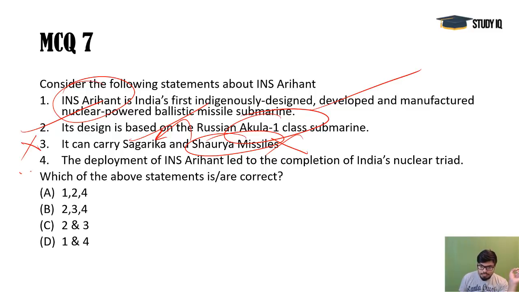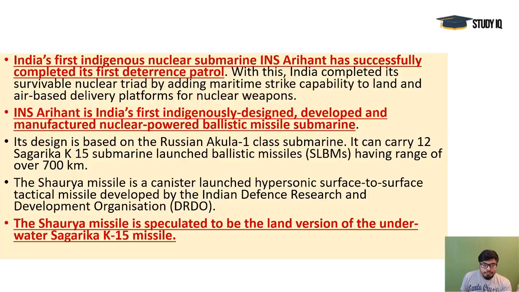Fourth is correct, because it is completing the nuclear triad. Means with this submarine, we have nuclear capability in the Air Force, and now in the maritime sector also, and on the land we already have that. Okay. Indigenously designed, developed and manufactured nuclear powered ballistic missile submarine.